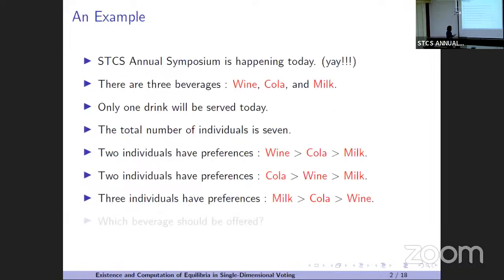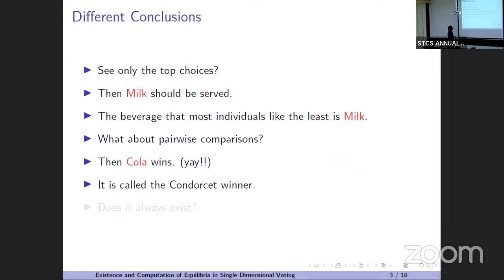So why would you say that milk should be chosen? Because if you look at only the top choices, just milk, cola, and wine, then 3 individuals prefer milk. And I like cola, so that's good. This is called the Condorcet Paradox. I'll define what the Condorcet Paradox is.